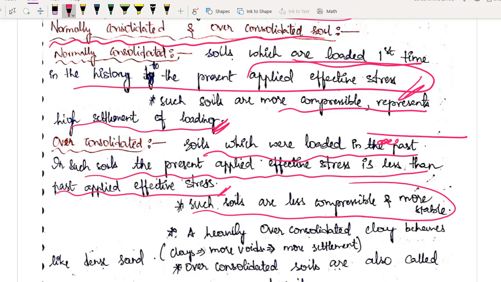Now previously what was happening? The soil which was beneath it was under tremendous stress, agreed or not? Okay, so you removed that, you are considering this soil now, and if you are constructing a home, let us say, the stress which you are applying now is very less compared to the stress this soil was bearing when there was the ice cap, agreed or not? So this type of soil which has borne a more effective stress than in the present case, we are calling that type of soil over consolidated soil, as simple as that.